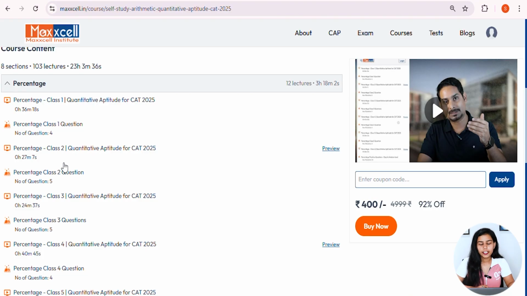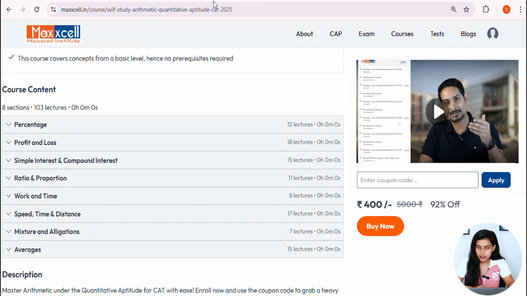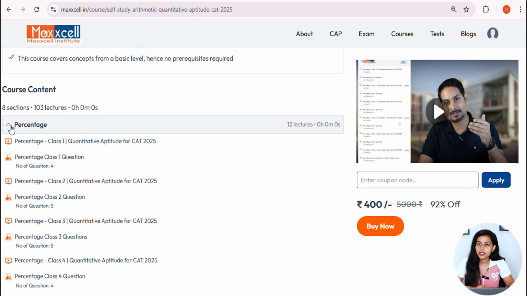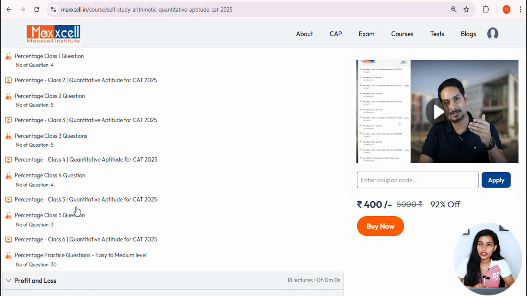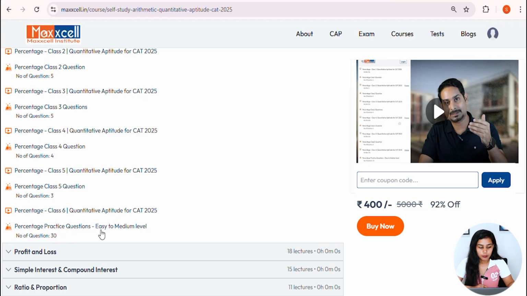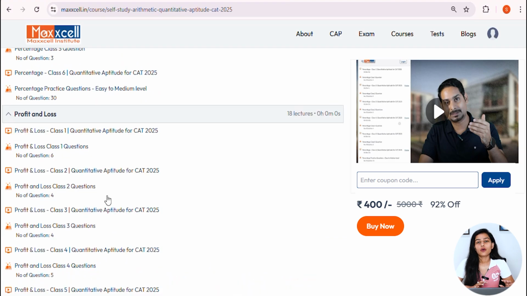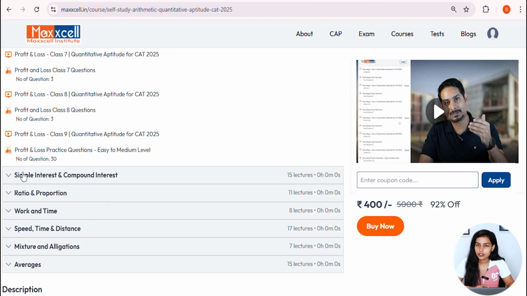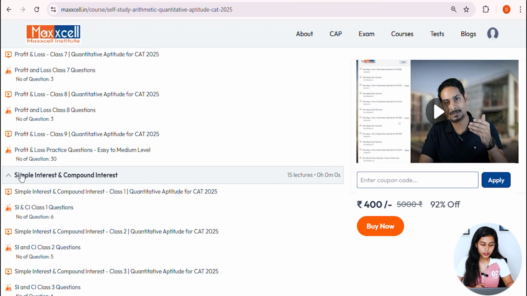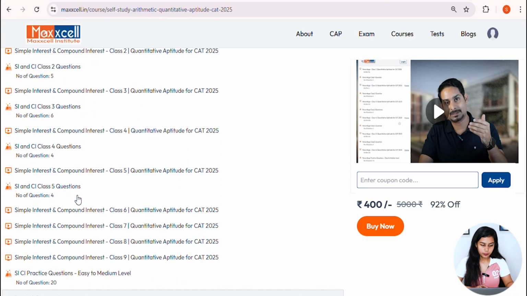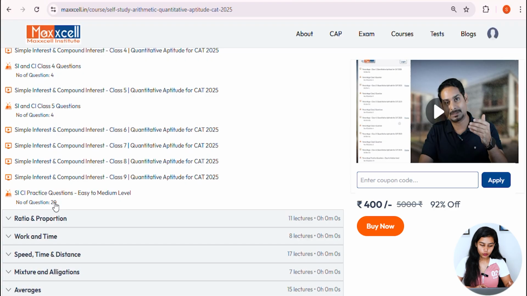Now, if you see here, you'll find a very similar structure to this. For every topic, suppose percentage here, you have the concept builder lectures first. For every concept builder lecture, you have a few solved examples or concept questions. And then at the end of all the concept builder lectures and the concept questions, you have a set of practice questions of around 20 to 30 questions. Now, these practice questions contain questions from all the concepts that have been taught in the previous lectures and concept questions. Similarly, you can check this for all the different topics as well. The same pattern has been followed for all the topics.